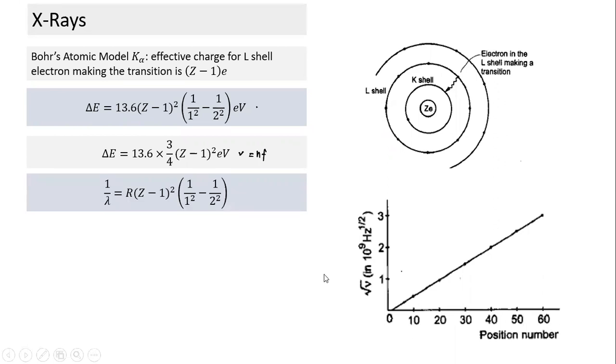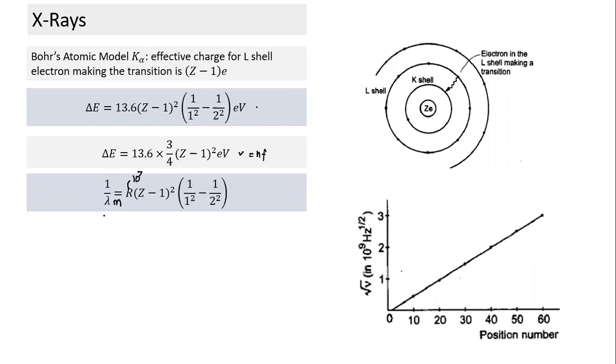So that is again an indication of its usefulness. Suppose we have to calculate wavelength. We can write it in wavelength format also, using the Rydberg constant: 1 by lambda is equal to the Rydberg constant times this expression. In SI units, with lambda in meters, the Rydberg constant can be taken as 10 to the power 7.